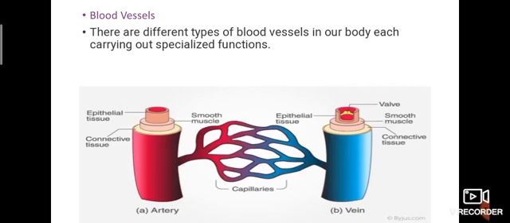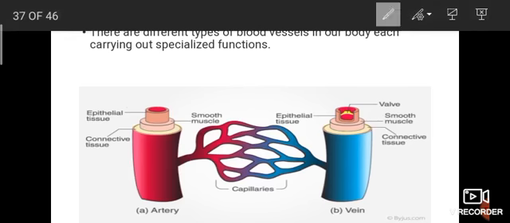See this, this is artery. This is vein. Why are they in blue and red color? This is vein, this is artery. You just think, later I will tell.